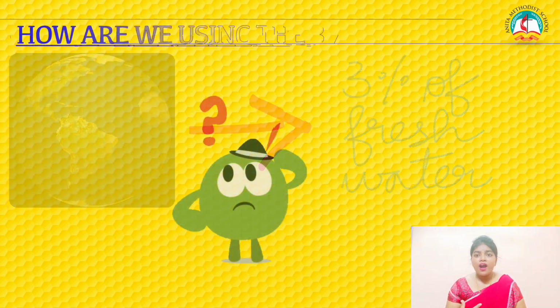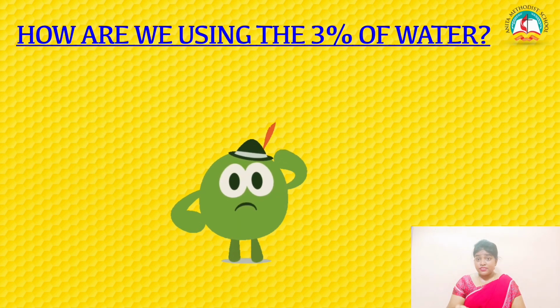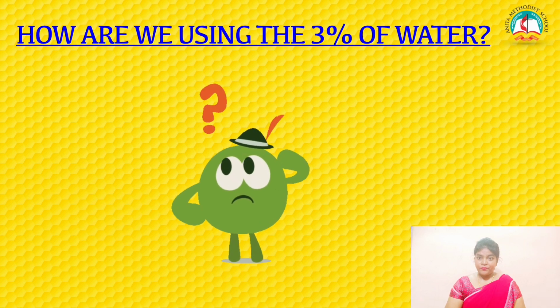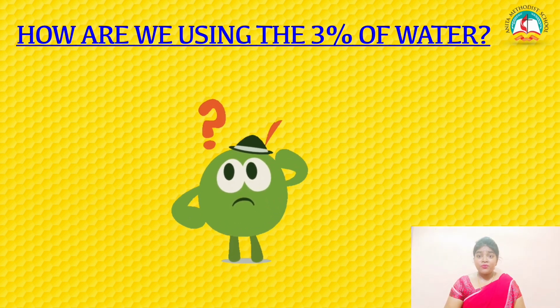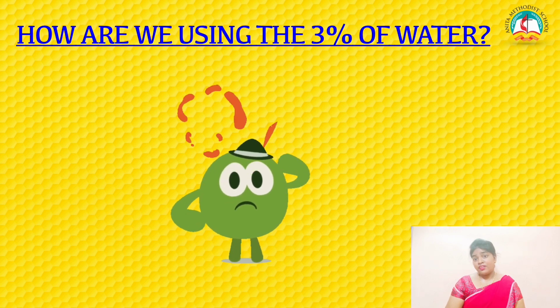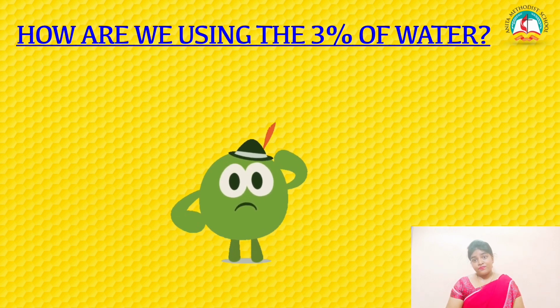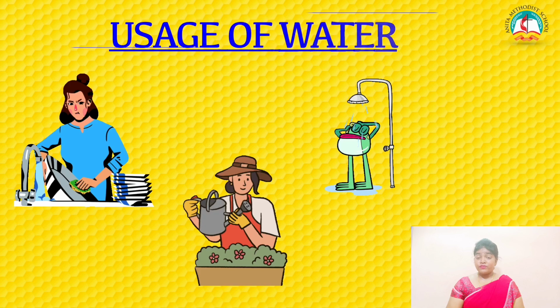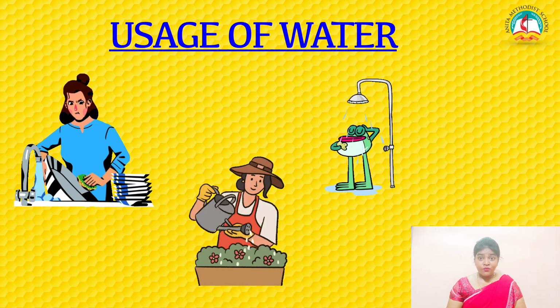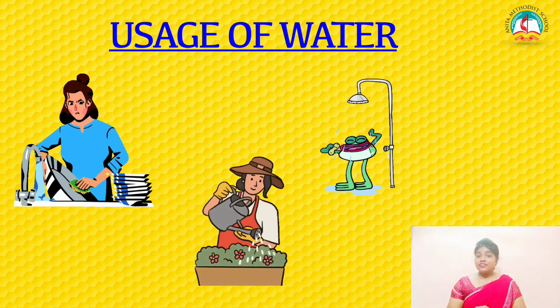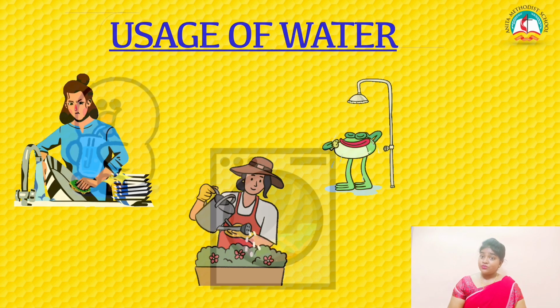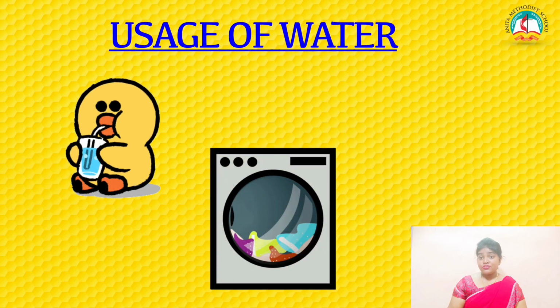And how are we using this 3% of water in our day-to-day life? Think about it. How do we use water in our day-to-day life? Yes, we use it for washing vessels and watering plants, bathing, to drink and to wash clothes.